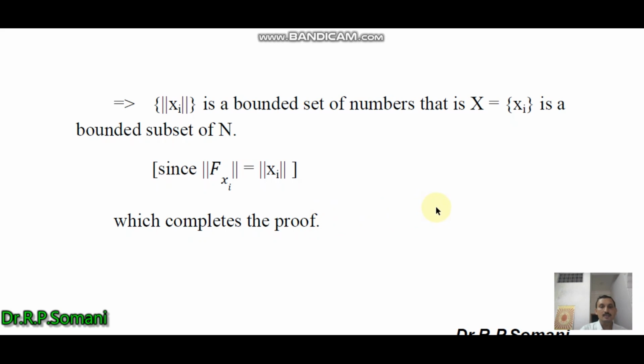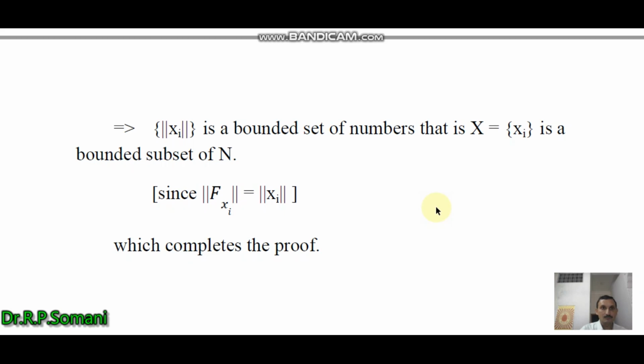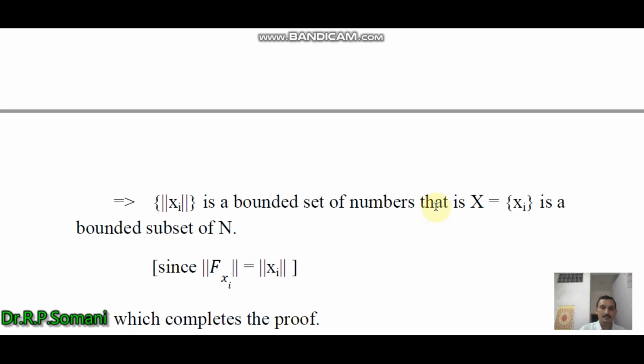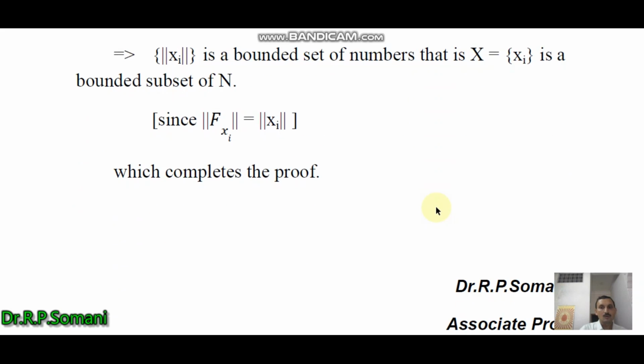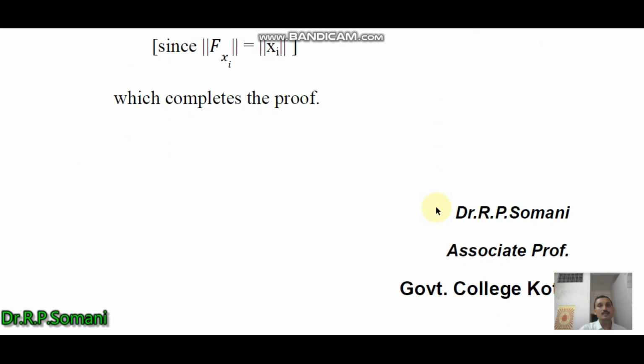So in today's lecture we have proved two theorems. The first one is about the uniform boundedness of the norms of linear transformations, and the second theorem is about the property of a bounded set and the boundedness of the f(X) set. For more detail, students can refer to any textbook of functional analysis.